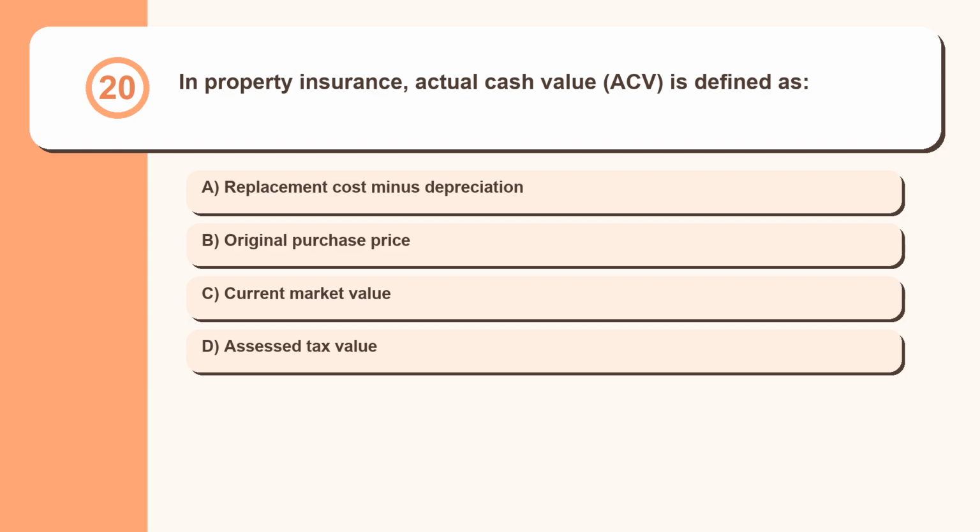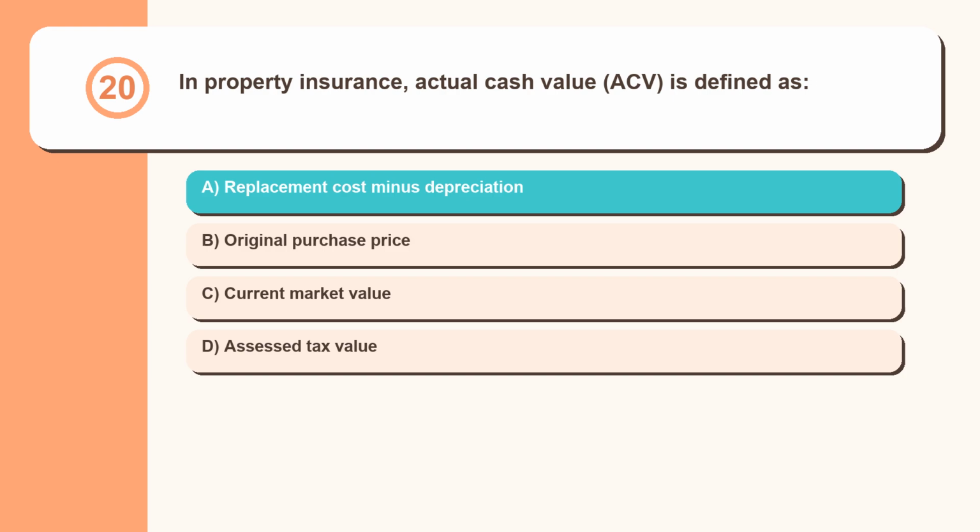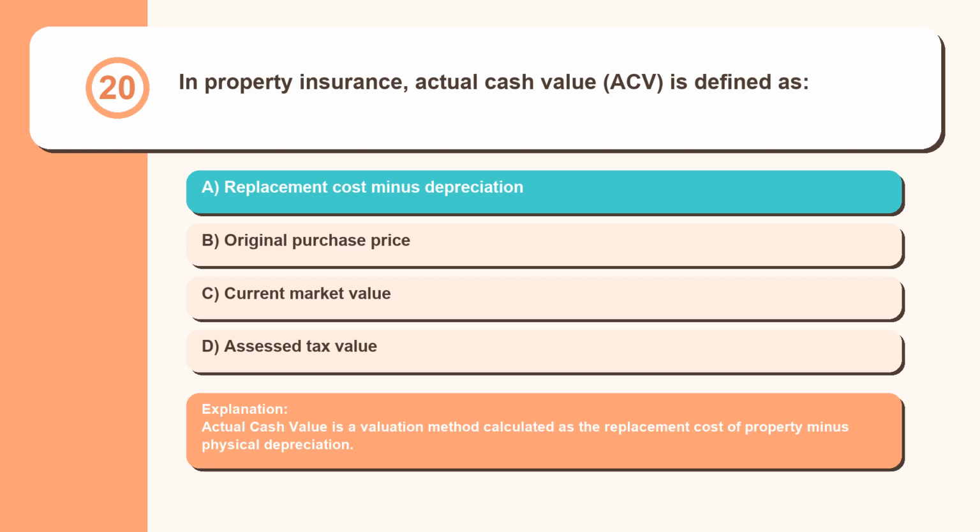Question 20. In property insurance, actual cash value, ACV, is defined as: replacement cost minus depreciation, original purchase price, current market value, assessed tax value. Actual cash value is a valuation method calculated as the replacement cost of property minus physical depreciation.